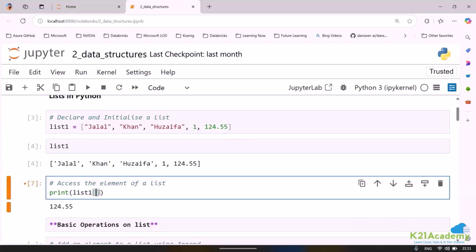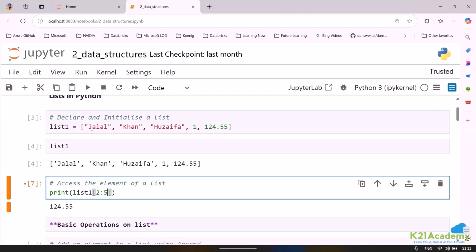Huzaifa will start at index number 2, right? And then 2, 3, 4. So if I want to get the last value, I need to specify 5. I hope you are aware of it, because the last digit is mutually exclusive, right?